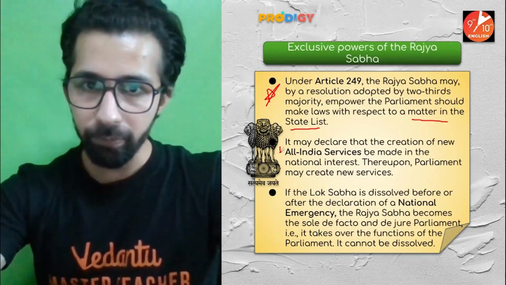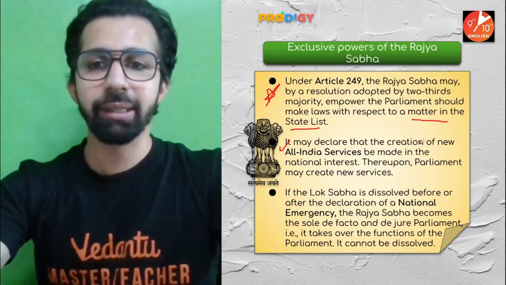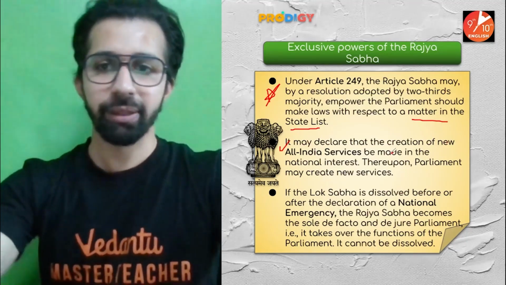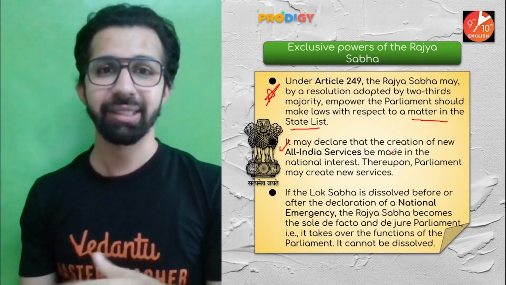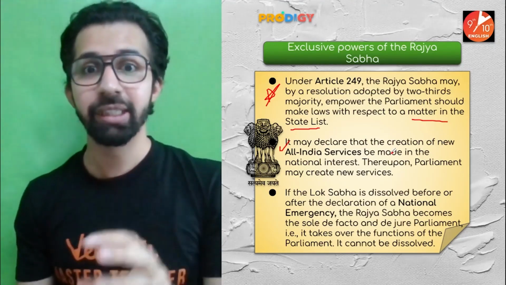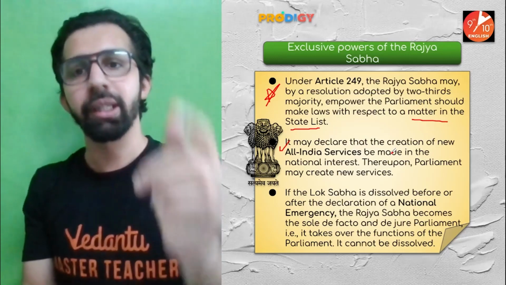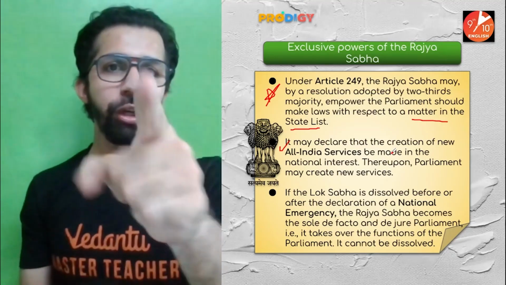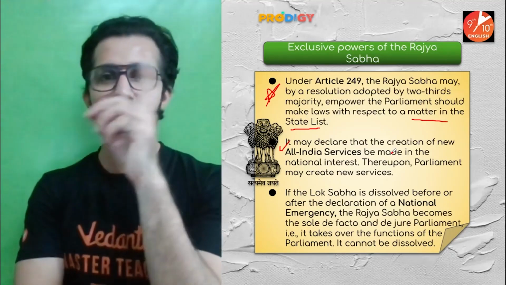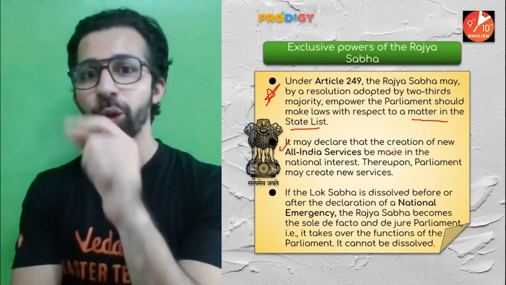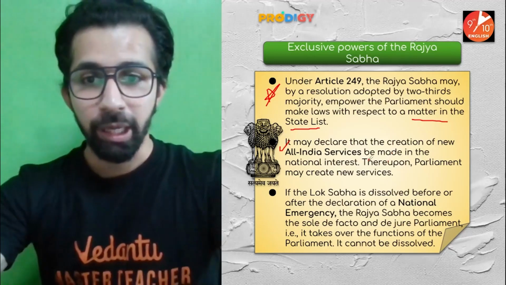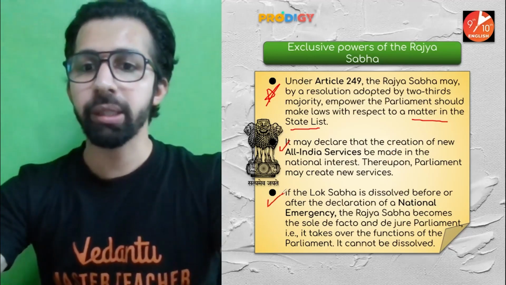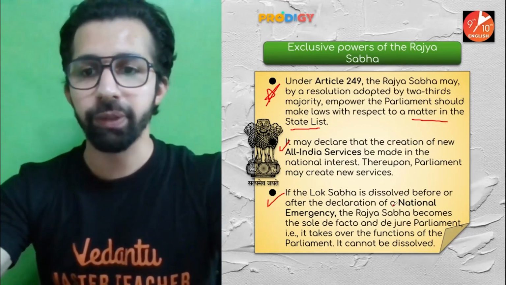Next, it may declare the creation of new All India Services. Now they can also declare All India Services like IAS, IPS, IFS; such new All India Services can be added by Rajya Sabha. Do you remember, if you are watching my videos, in my very first introductory session I already explained this, right?